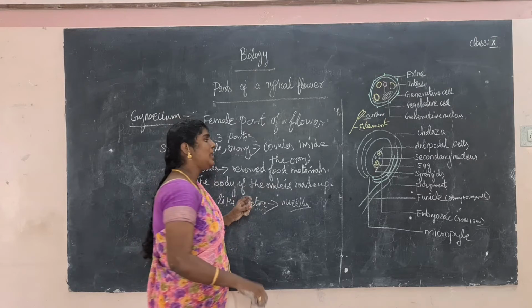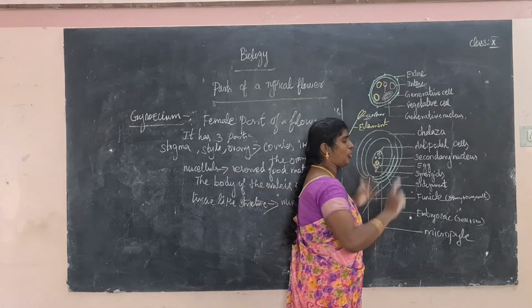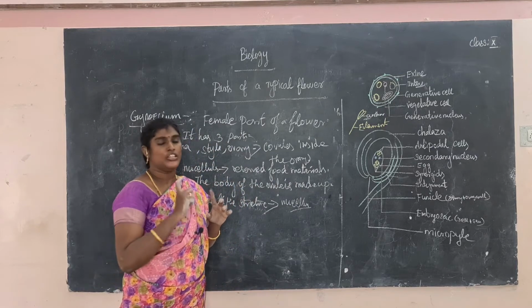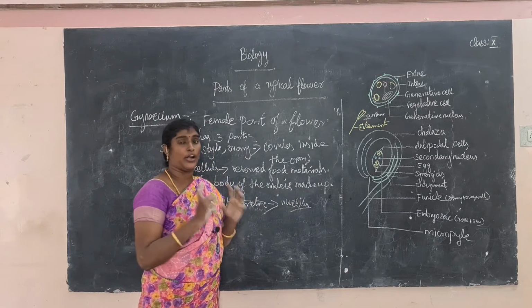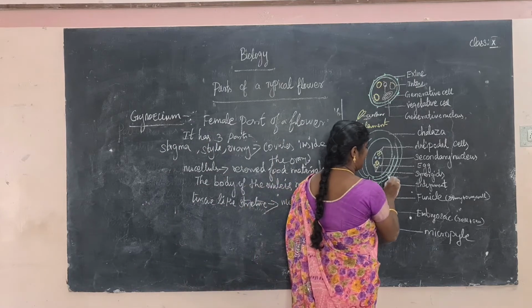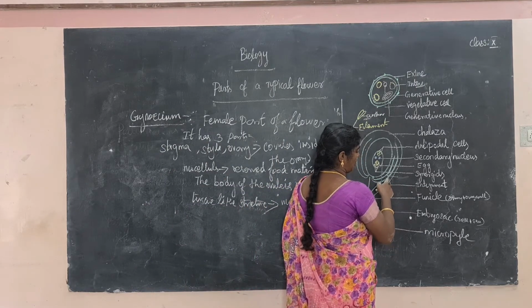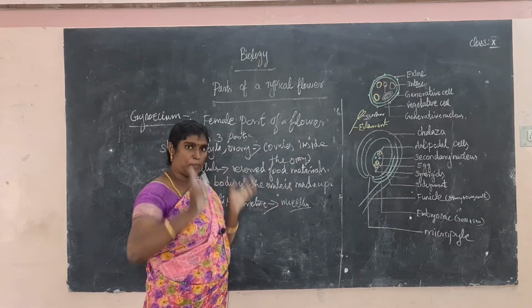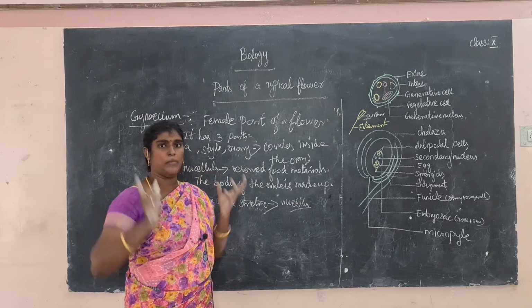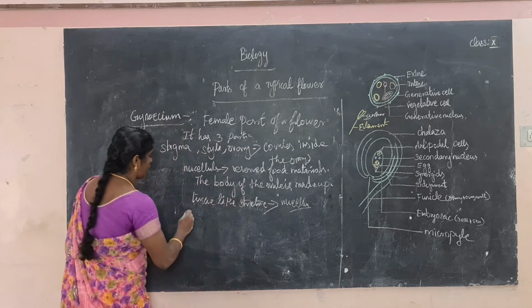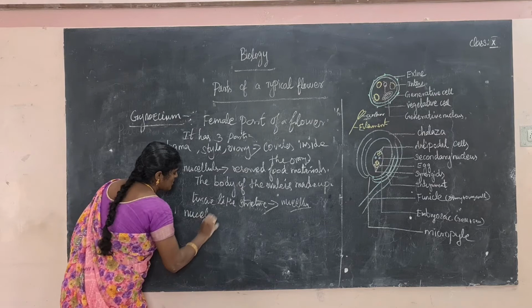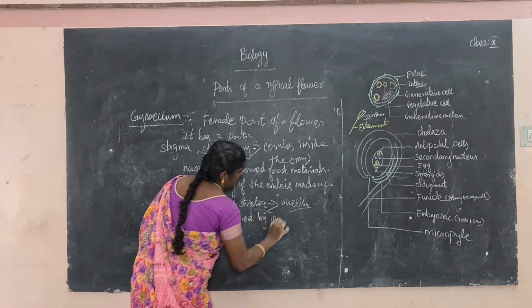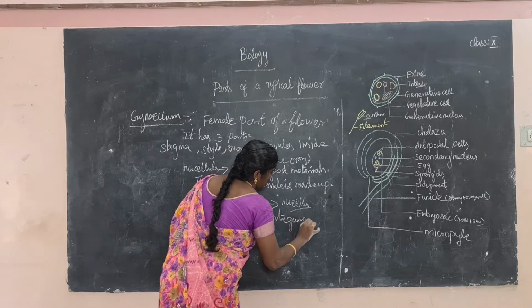Okay. Another one: the nucellus is surrounded by one or two protective layers. The protective layer is called the integument. For example, this is an integument. One layer or two layers are commonly called the integument. The nucellus is covered by the integument.